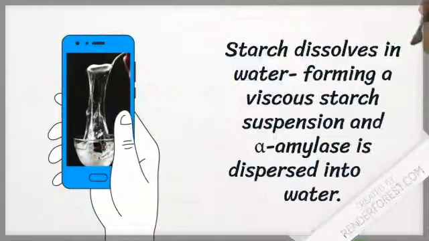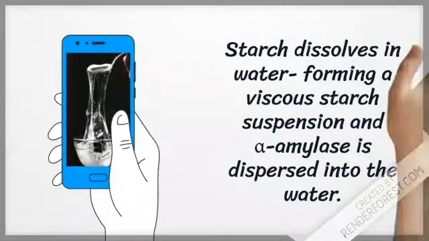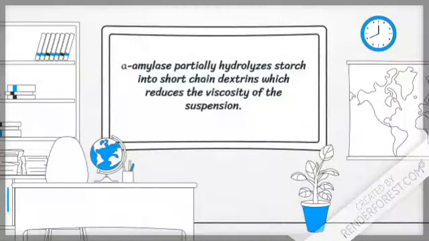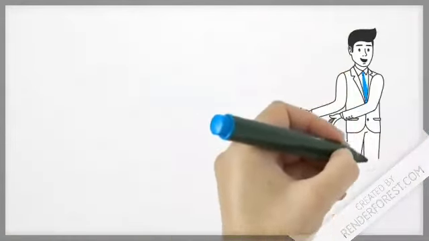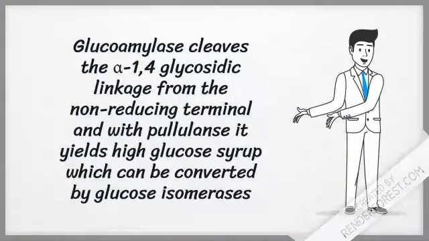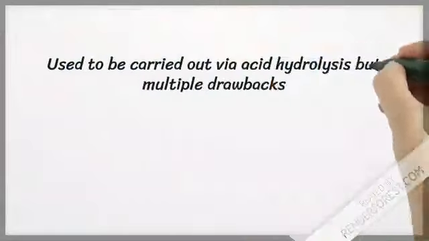Gelatinization is where starch dissolves in water, which forms a viscous starch suspension, and alpha amylase is dispersed in the water. Alpha amylase will then partially hydrolyze starch into short-chain dextrins, which reduces the viscosity of the suspension. This is the liquefaction step. The final step, saccharification, is where the glucoamylase cleaves the alpha-1,4 glycosidic linkage from the non-reducing terminal, and along with pullulanase, it yields high glucose syrup, which can be converted to fructose via glucose isomerase.